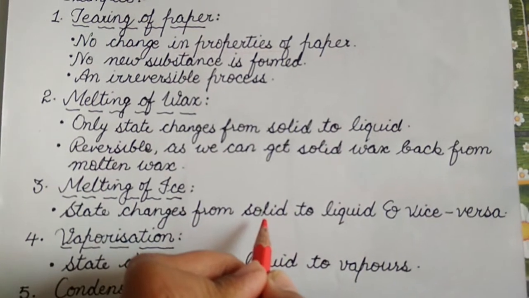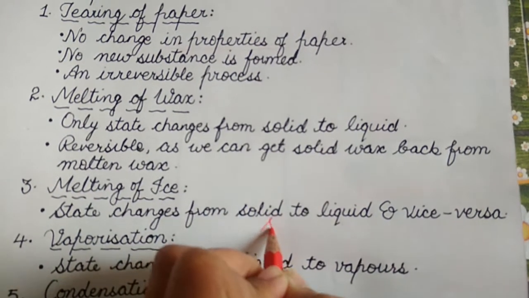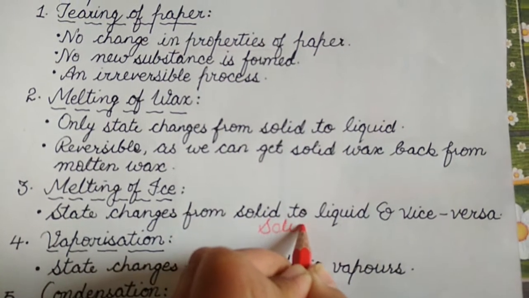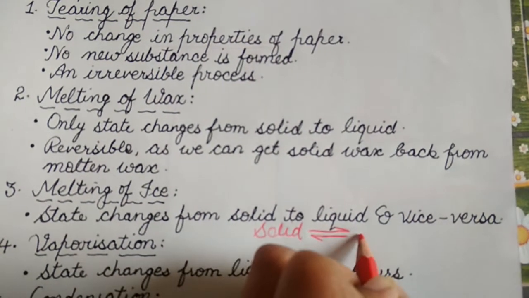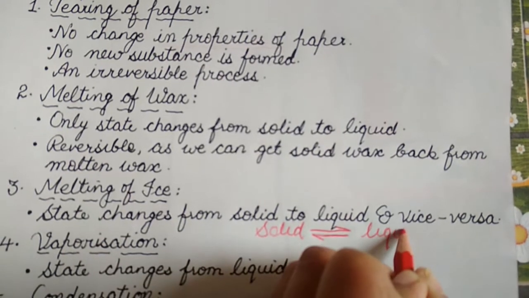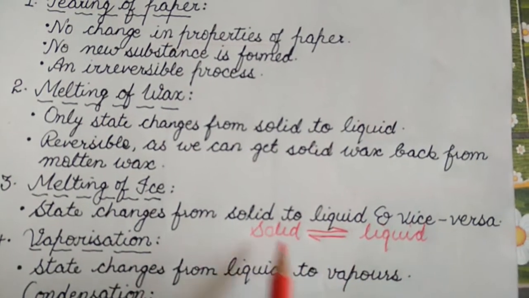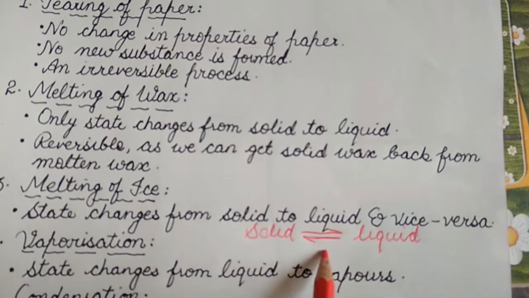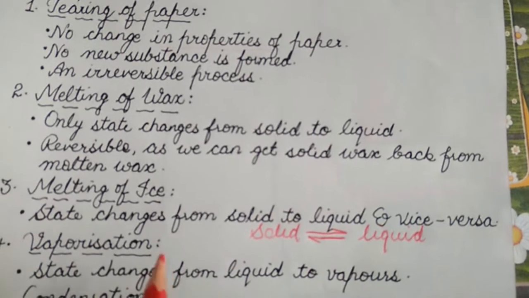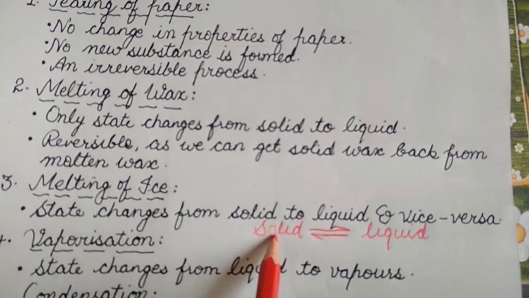Means there is one symbol to represent reversible reactions. Solid can be changed into liquid on melting, and the liquid can be changed into solid on cooling. So this process is also reversible, and since there is no change in the properties of the matter, this is a physical change.